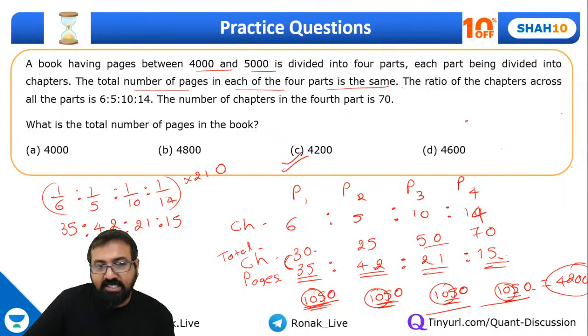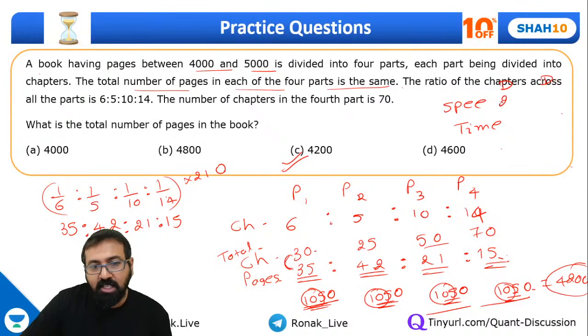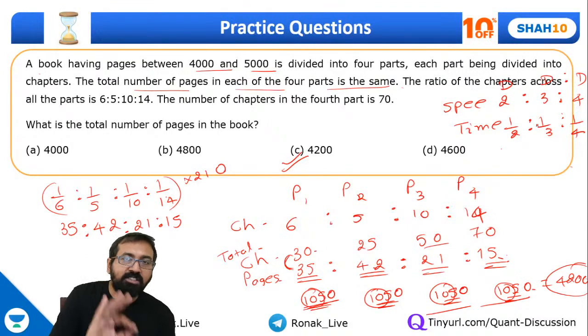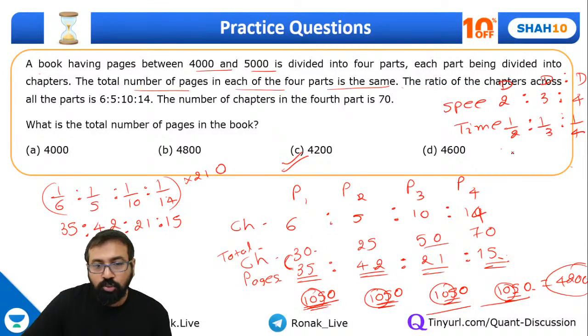See, please understand. Let's understand it this way. Speed and time. Suppose distance is same. Distance for two different journeys are same. Ratio of speed for 3 different journeys is 2 is to 3 is to 4. Distances are same. So time taken will be 1 by 2 is to 1 by 3 is to 1 by 4. Please don't write it directly reverse like 4 is to 3 is to 2. That's wrong. So this will come out to be 1 by 2, 1 by 3, 1 by 4. So this will come out to be 6 is to 4 is to 3. This will be the ratio.